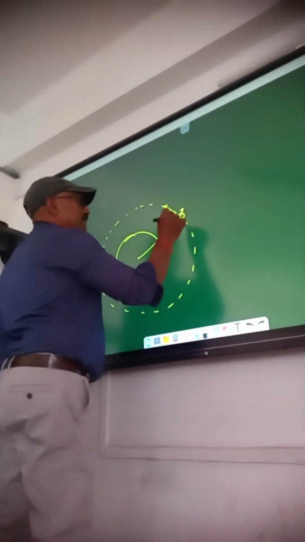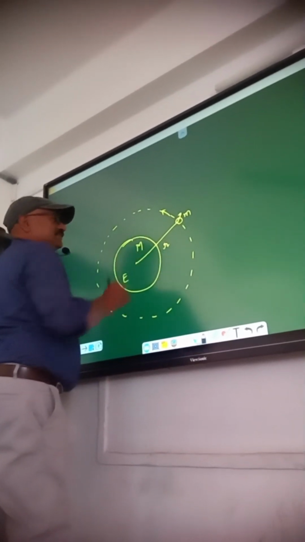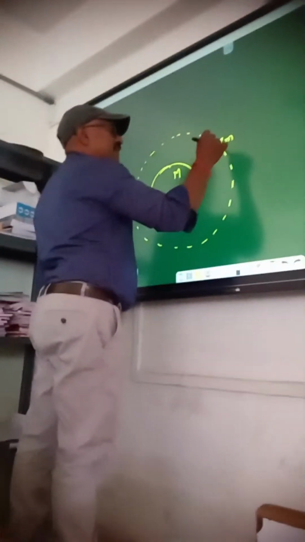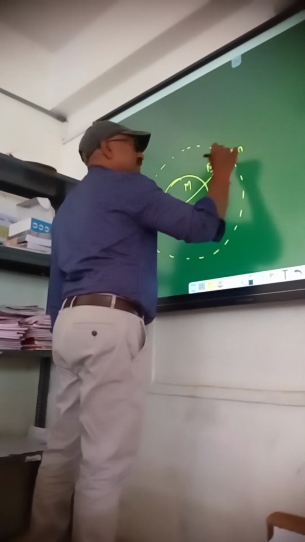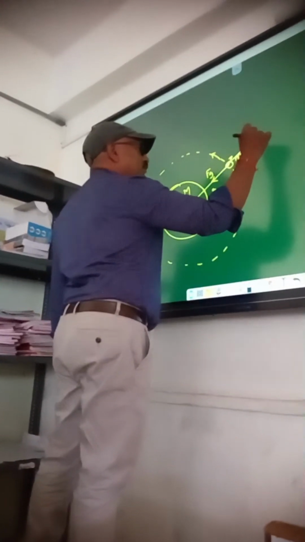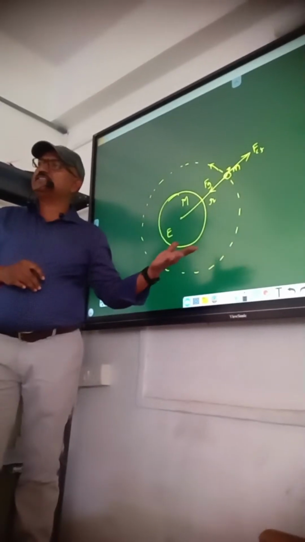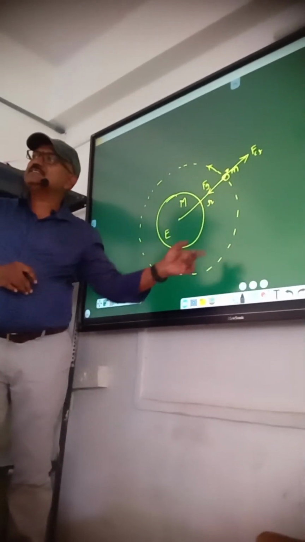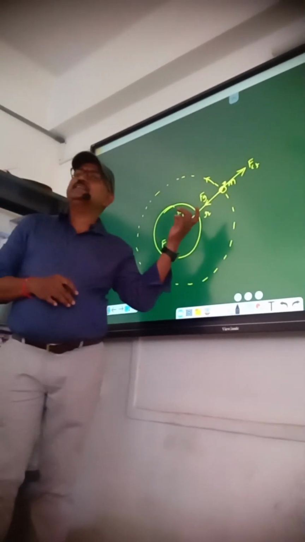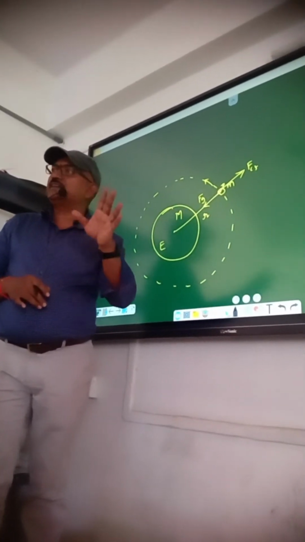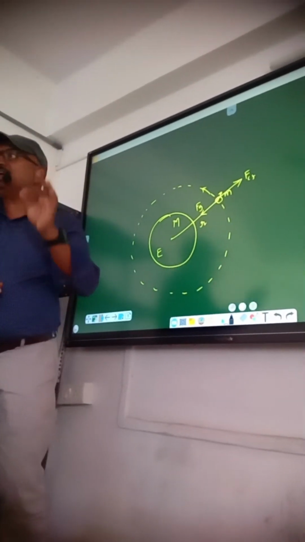Now here what is happening? Say this is the mass of the satellite, this is the mass of the Earth, and this is the distance. Here there are two forces acting on it. One is gravitational force, the other is centrifugal force. If these two are equal in magnitude and opposite in direction, the satellite always traverses that orbit and can't deviate. But remember one thing: these two forces are not an action-reaction pair. They are equal in magnitude and opposite in direction, but they are not at all an action-reaction pair. That is very, very important.